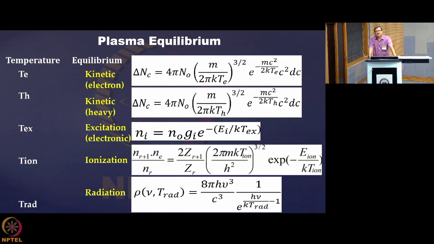Similarly, the electrons collide with the atoms and the atoms collide with other atoms, and they get excited, giving an excitation equilibrium as presented in the third equation. Similarly, for ionization, you will get a temperature where this expression holds, and for radiation, you all know there is black body radiation when radiation equilibrium holds, and that is characterized by another temperature Trad.